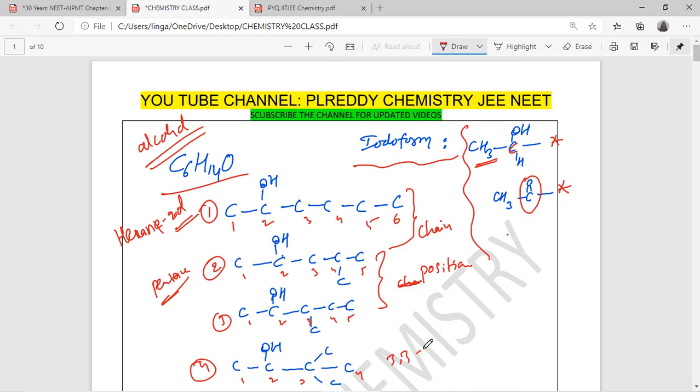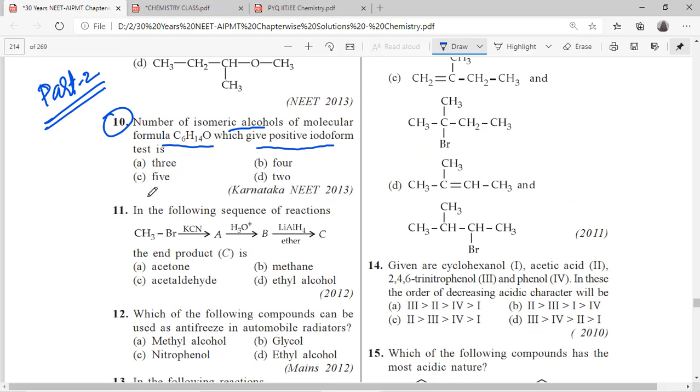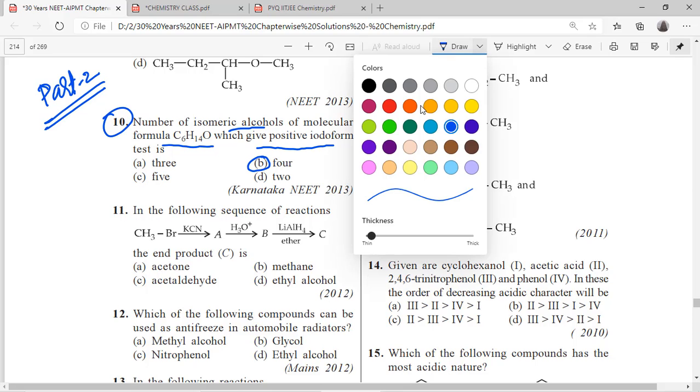3,3 dimethyl butane 2-ol. In all 4 compounds 2-ol is compulsory. So these 4 isomers are there which are giving iodoform test. Only isomers means so many exist. 1-ol also exist, but iodoform is given by only 2-ols. So total 4 is the answer. B is the answer. Next.